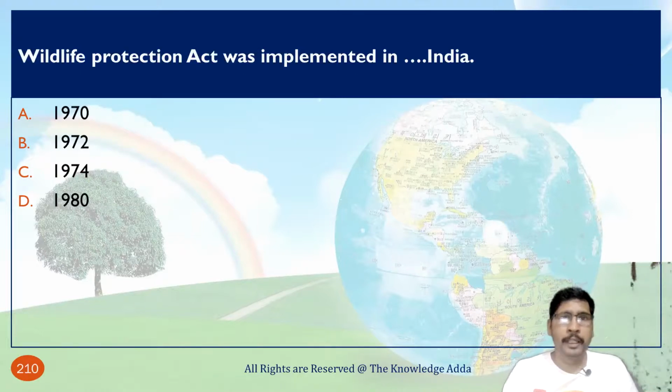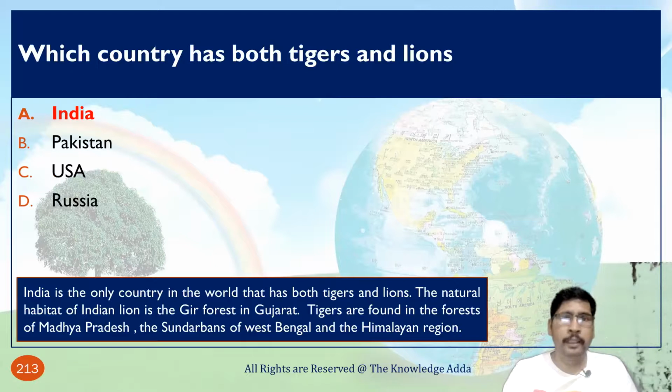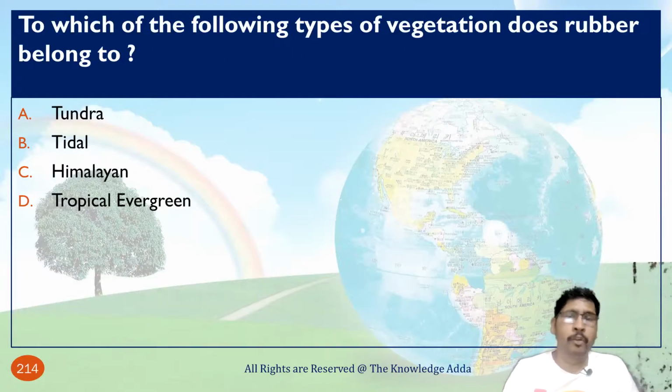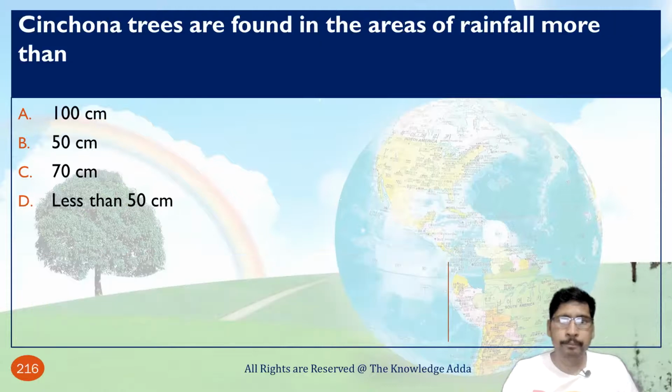The Wildlife Protection Act was implemented in 1972 in India. Which country has both tiger and lion? India has both tiger and lion. To which of the following types of vegetation does rubber belong? Rubber belongs to tropical evergreen vegetation. Cinchona trees are found in areas of rainfall more than 100 centimeter.